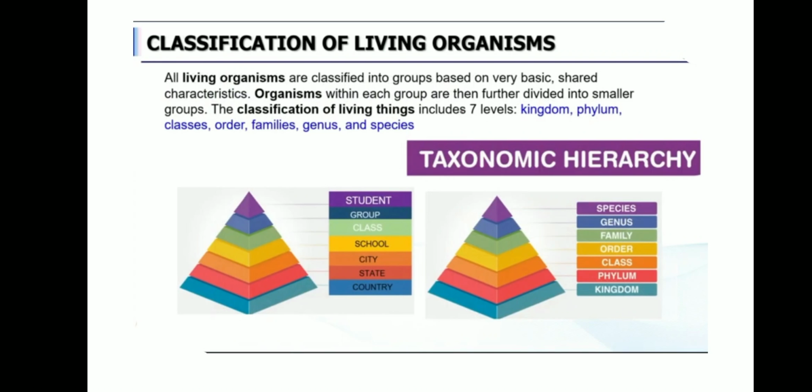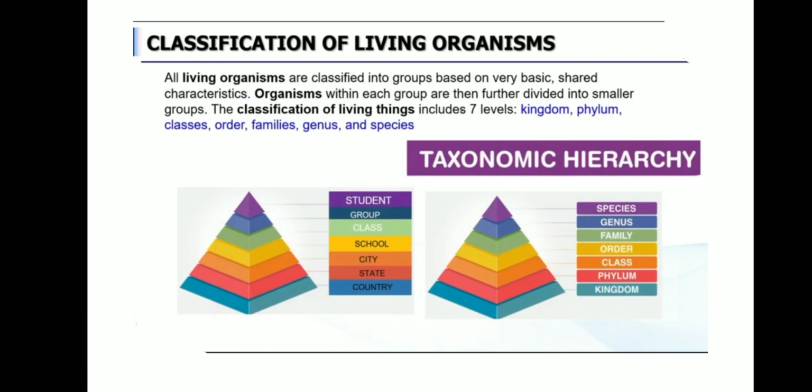Likewise, next one, order. The animals with common characteristics are placed in the same order. For example, if you take monkey, apes, man, do they all belong to the same family? No, not at all. They belong to different families, but all come under the same order, primates. So we say primates, isn't it? Even though they are from different families, they come under the same order. Can you follow, children?